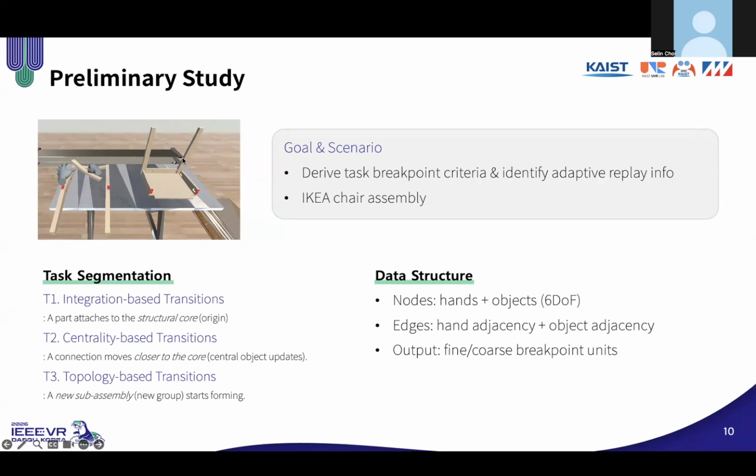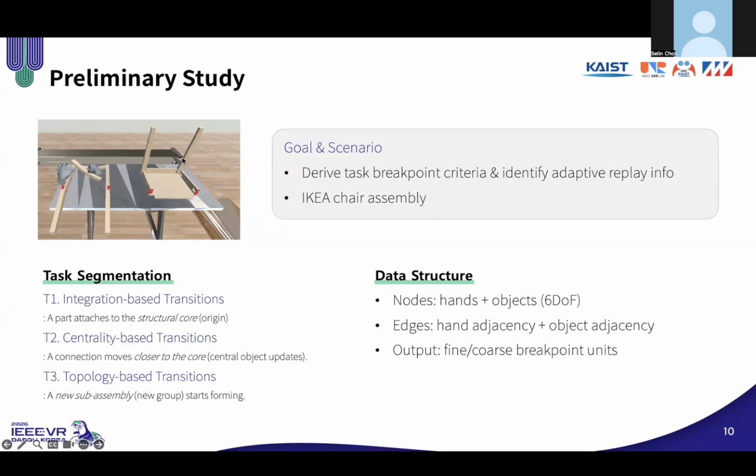We found 3 recurring segmentation triggers. T1, integration: a part attaches to the structure core or origin. T2, centrality: a connection moves closer to the core, updating the center object. T3, topology: a new subassembly or new group begins to form.